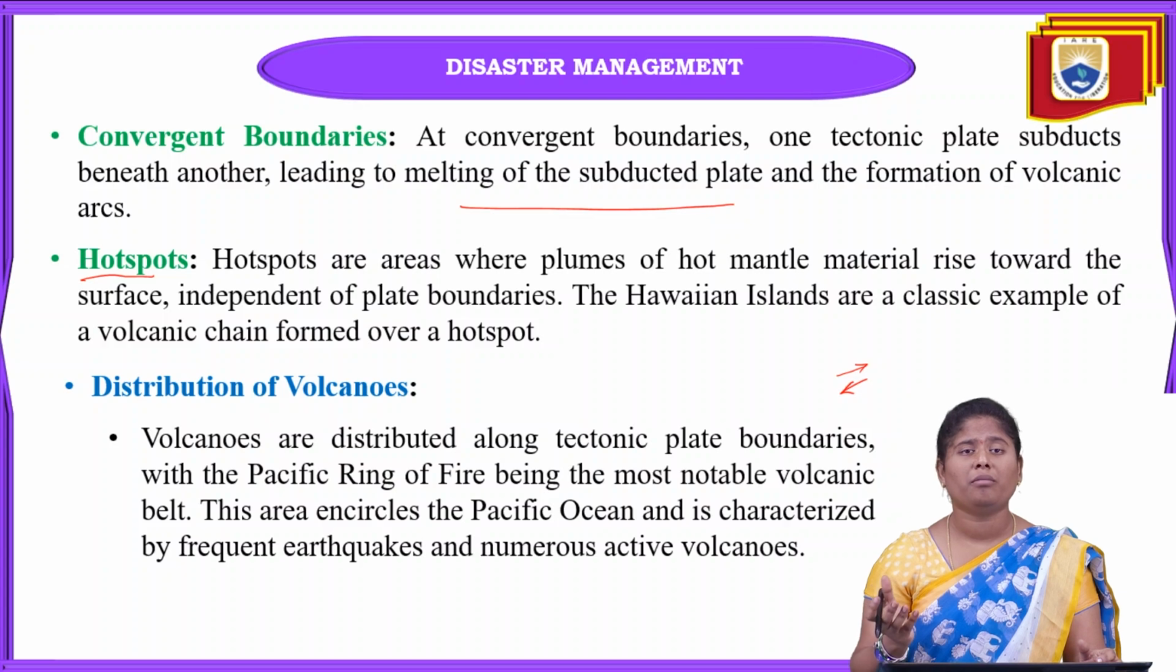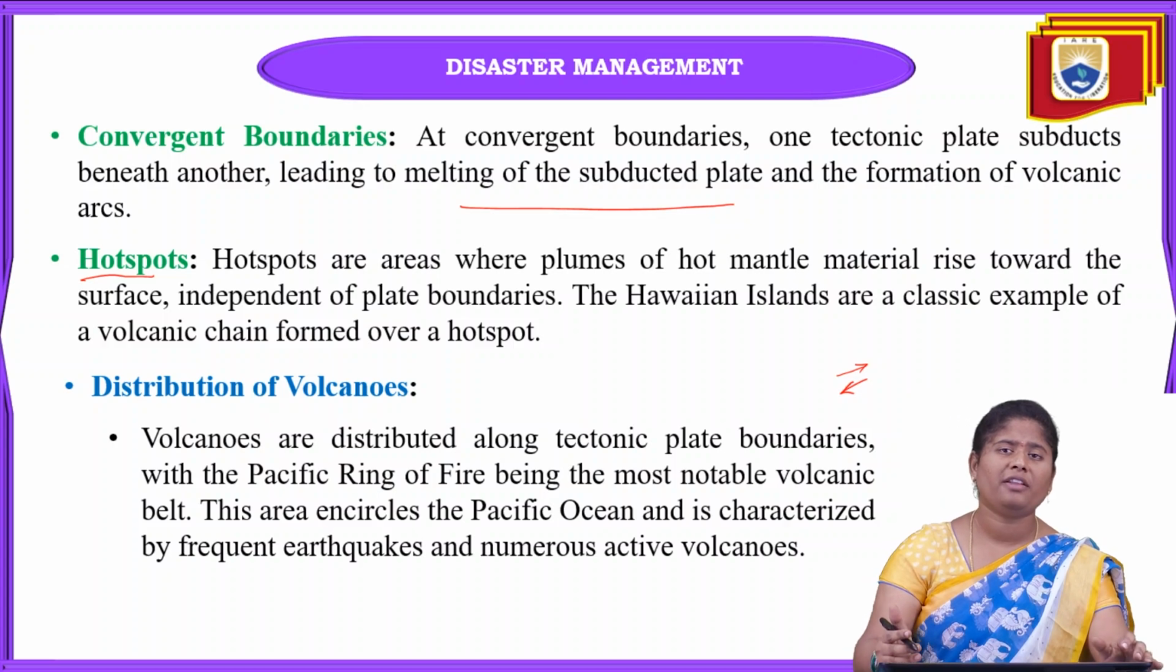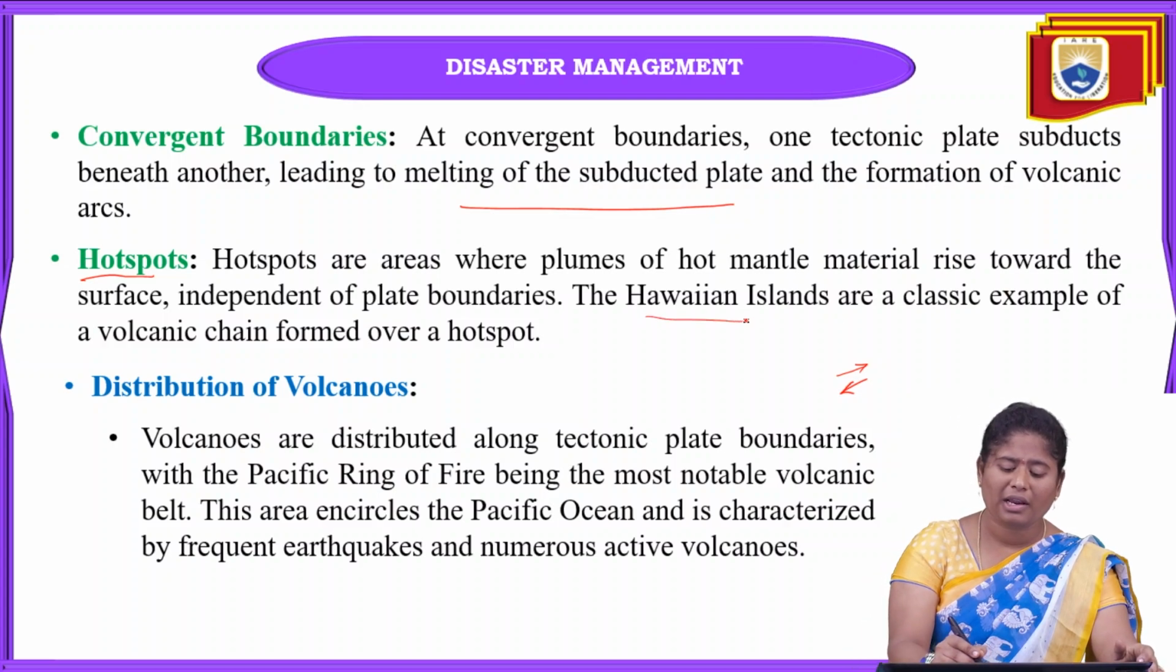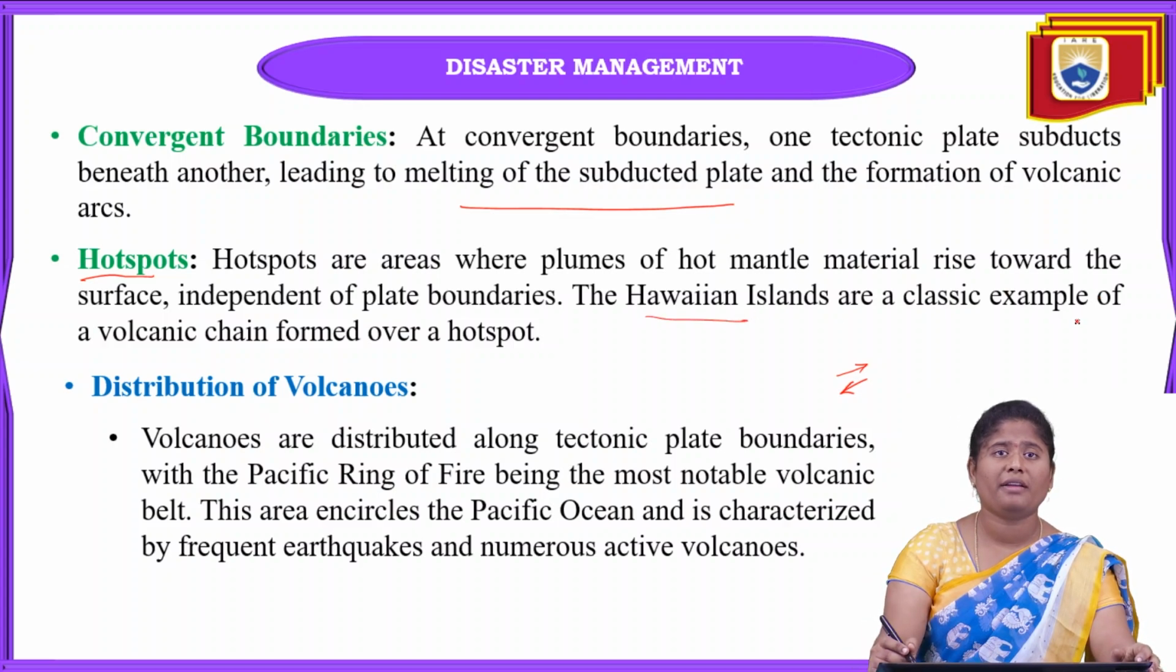When a hotspot is present at one place, an eruption can occur because of it, as hot mantle material rises into the earth's surface. The Hawaiian Islands are one of the best examples of a volcanic chain formed over a hotspot. The Hawaiian Islands are also islands that occurred due to a hotspot only.